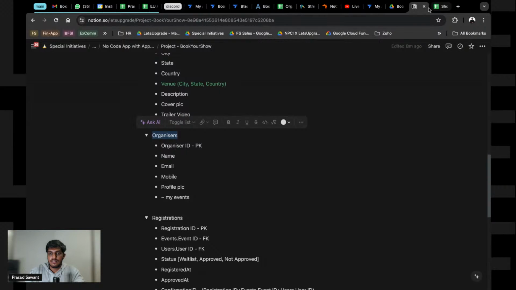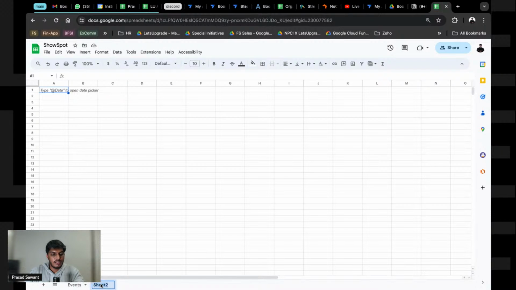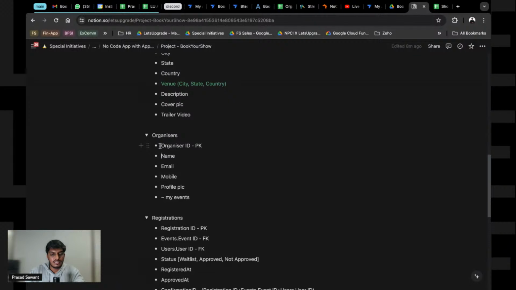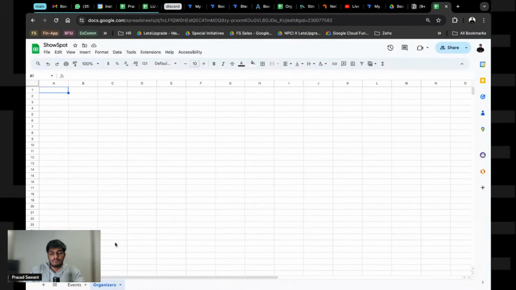Other was organizers. So I'll just quickly do that, because I know now you know what I'm doing. Basically, I'm just putting this in the sheets, so I don't think I need to show it every time. Again, I'm not going to copy the last part, because it is not a database, it's a row, a column name, right?